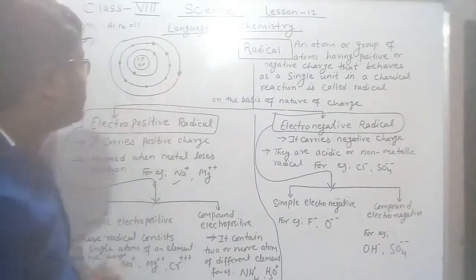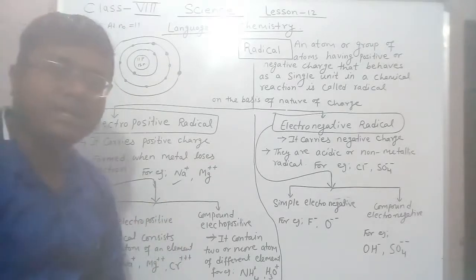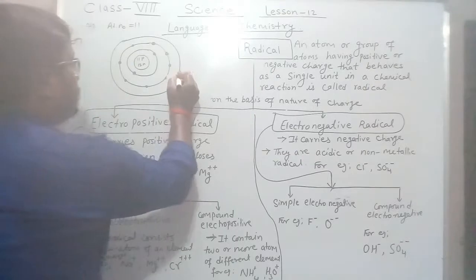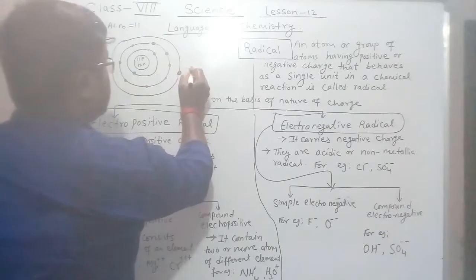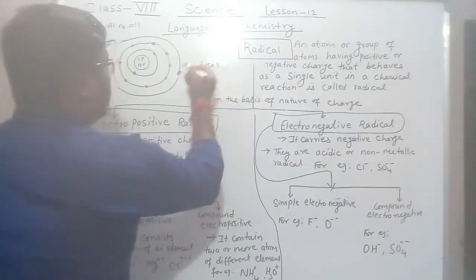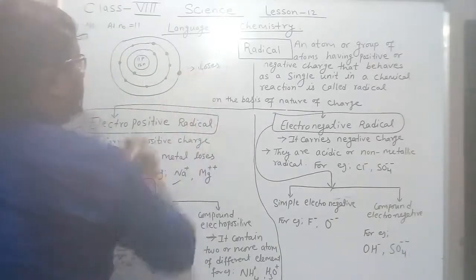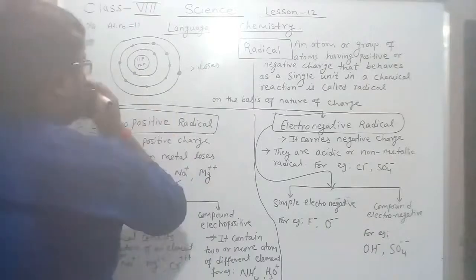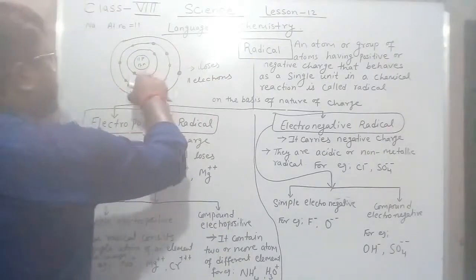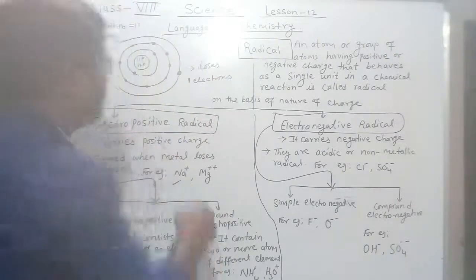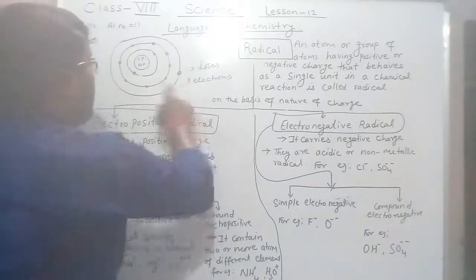So when it undergoes a chemical reaction, what happens? The electron in the valence shell, the outermost shell, is lost. Now this electron is gone. In the beginning there were how many electrons? There were 11 electrons: 2 in the first shell, 8 in the second, and 1 in the outermost shell. Altogether 11 electrons.